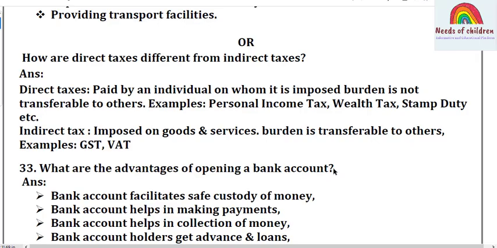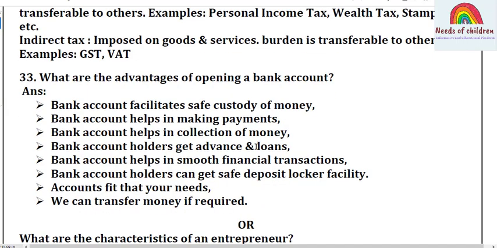Direct taxes are paid by an individual on whom it is imposed; the burden is not transferable to others. Examples: personal income tax, wealth tax, stamp duty, etc. Indirect tax is imposed on goods and services; the burden is transferable to others. Example: GST and VAT. Okay, let's move on to question number 33.